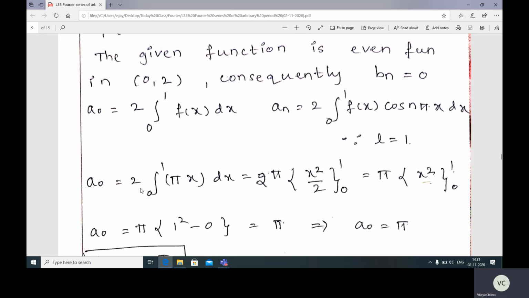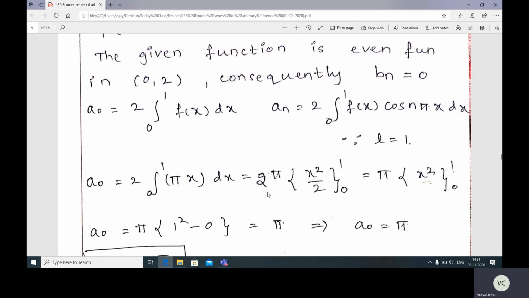Now a naught is equal to 2 times integration from 0 to 1 of pi x dx, because in this interval 0 to 1 our function is pi x. Now integrate this: take this pi outside, 2 pi, integration of x is x square by 2, limits varying from 0 to 1.